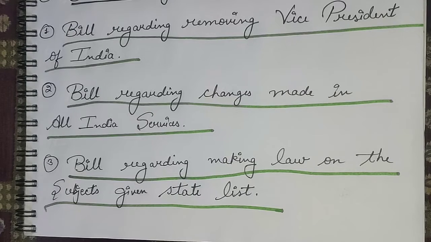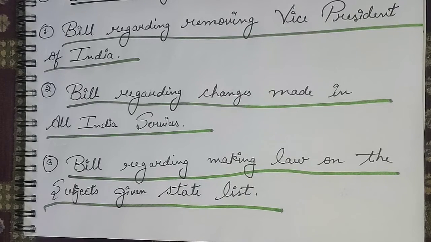So now first of all, does the government of India have the authority to make any law regarding the subjects given under the state list? Yes, the answer is yes, because the government of India has such authority. As per the Constitution of India, there are some provisions. If you want to make any law regarding the state list, then you are not required to worry at all. The government will have to initiate the process which is given in the Constitution of India.